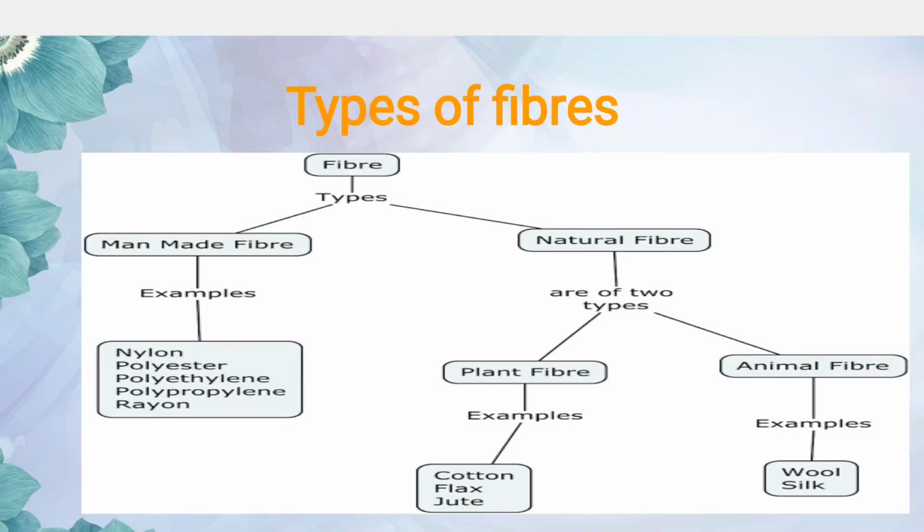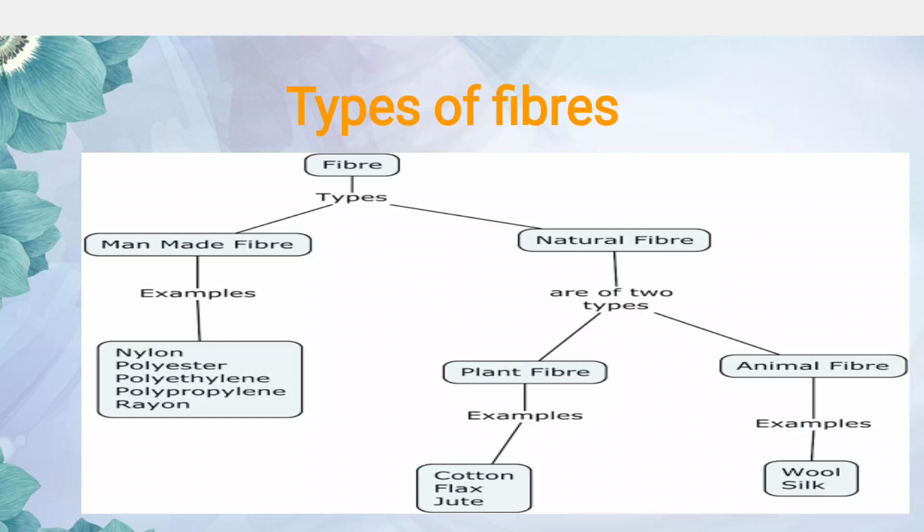Children, now look at this picture. We find different types of fibers. There are two types of fibers, man-made and natural fibers. Let us discuss natural fibers. Natural fibers are of two types, plant fibers and animal fibers.